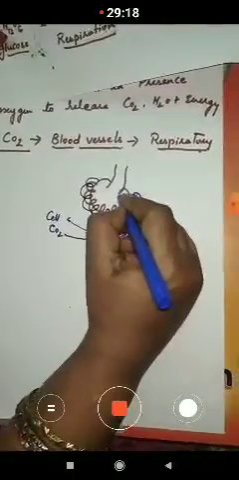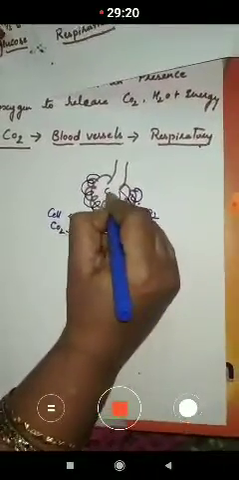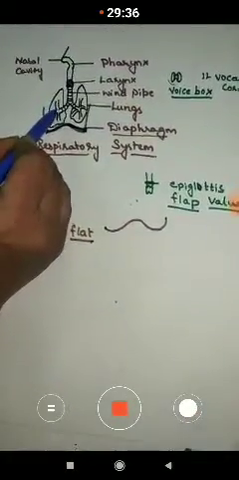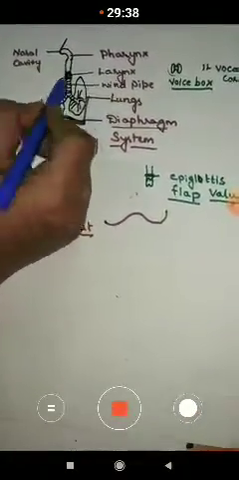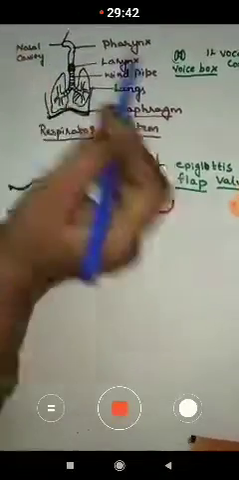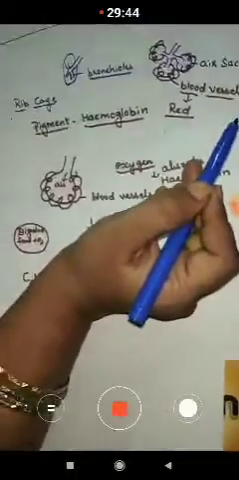The carbon dioxide is released into the air sac. It is thrown out of our body in the reverse direction, from the lungs. Here you can observe, from the lungs, through the bronchi, the larynx, the pharynx, and through the nostrils, the carbon dioxide is given out.